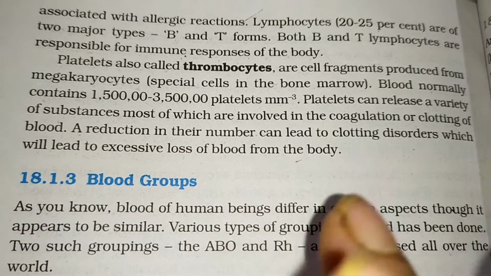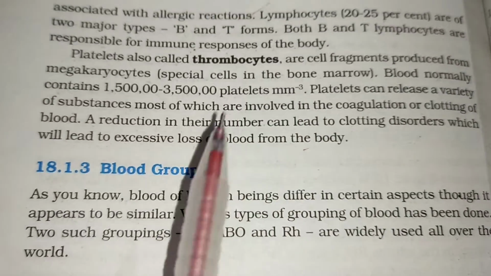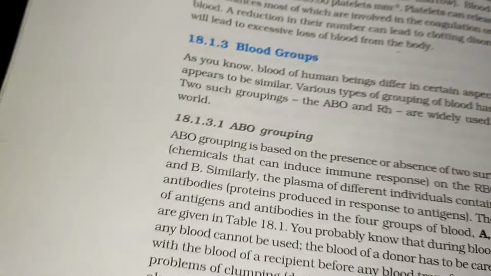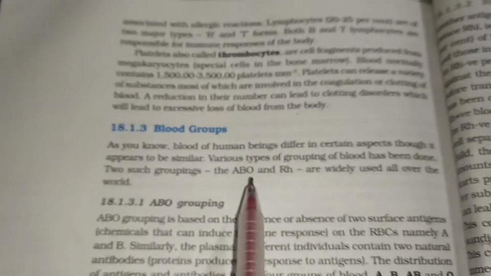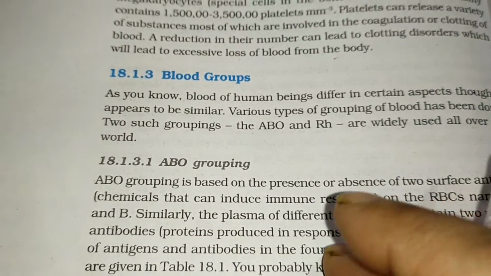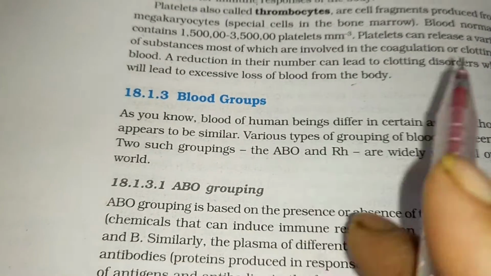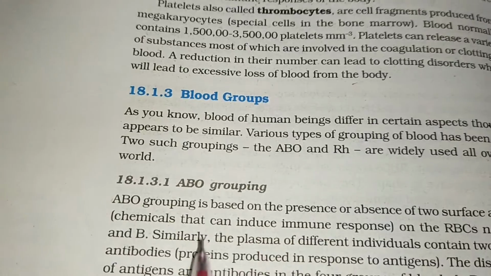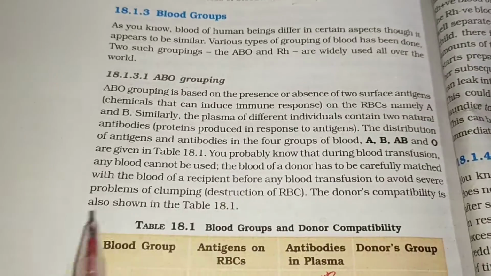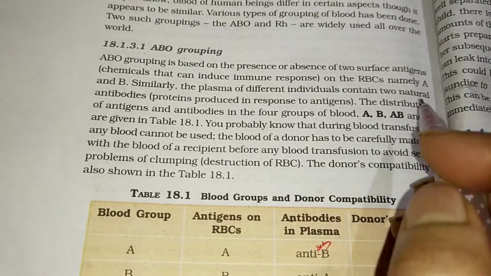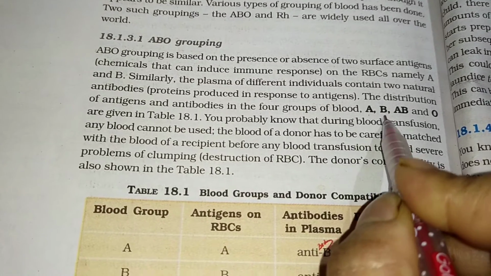So already we have discussed the blood. Blood consists of two parts, plasma and the blood cells, and we have discussed both the plasma as well as the blood cells here. Now we are coming to the blood group. All of you know how many types of blood groups there are? 4 types: A, B, AB, O.